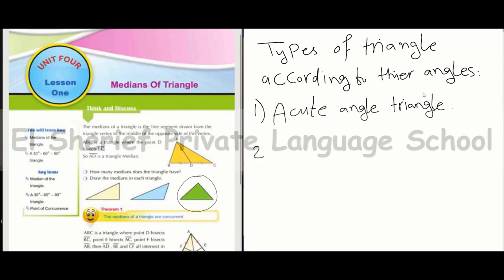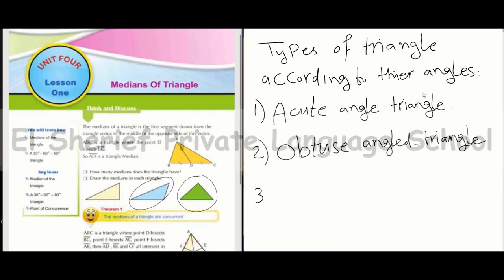Number two, obtuse angle triangle. This is obtuse angle triangle, only one obtuse angle, and the other two angles are acute.